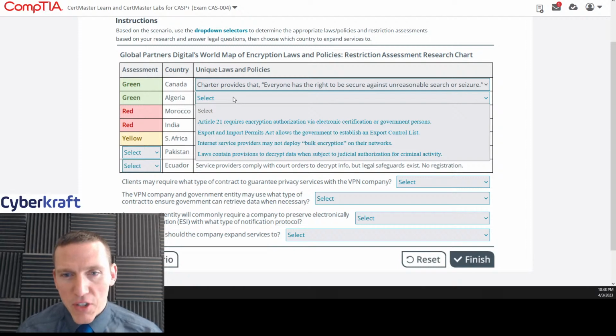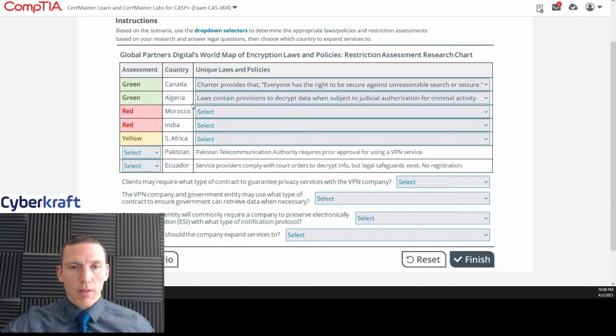Laws contain provisions to decrypt data when subject to judicial authorization for criminal activity. Now that's pretty common. If there's evidence of criminal activity, you would want to decrypt that communication. So I think I'm going to go with the last one here. I don't really know, but that one kind of adheres to what I would say would be a green assessment. All right, so let's go to the other side. Now we're going to red.